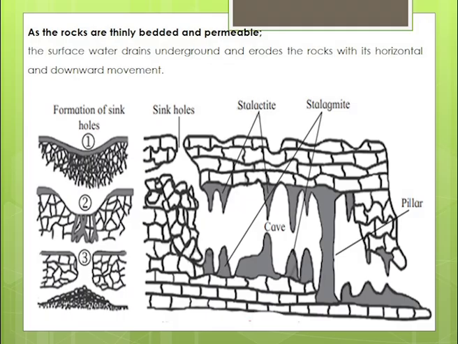When they both touch together, or both grow and become a single column, they are known as a pillar. These pillars are some inches or some meters in size, standing as pillars in the cavity.